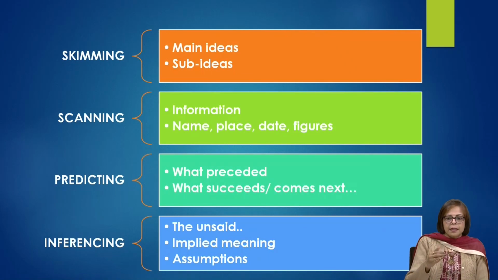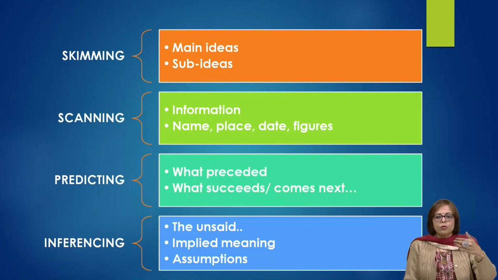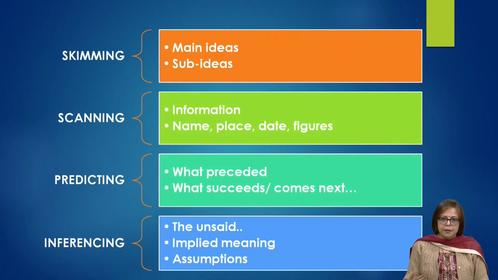The last skill is the most vital of the receptive process and is the most important skill, but it takes time to develop the inferencing skill. The basic skill, the easiest skill, the first skill that any receiver learns is skimming. Then they move on to scanning. Predicting comes next, and finally people learn inferencing.